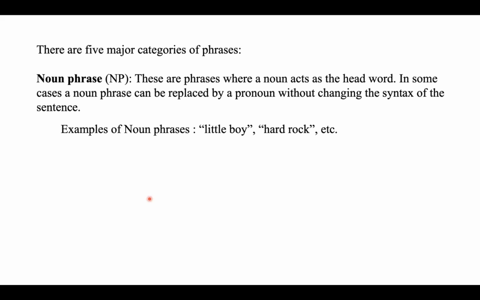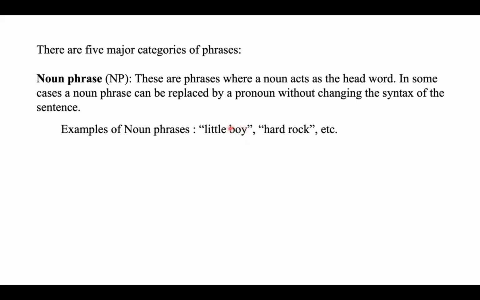In "little boy," little is an adjective, whereas boy is a noun. In our previous slide, we saw a nominal followed by a nominal noun gives you a noun phrase. Sometimes an adjective followed by a noun can also be considered a noun phrase, or we can even have a determiner, adjective and noun as a noun phrase.